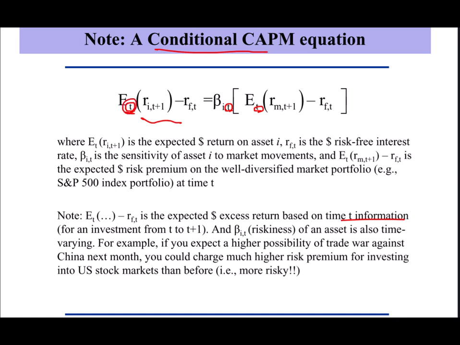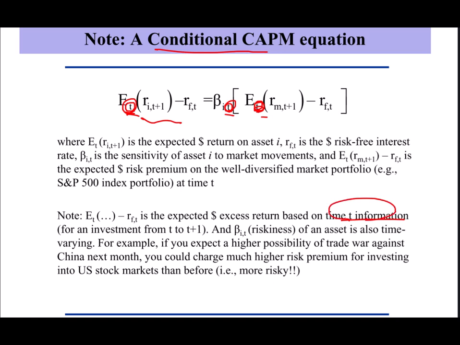So beta will be a function of time. Different time, you have different information, you compute different beta. And your market excess return will be different because of the different information at time t, different forecasting model. We could think about the CAPM equation conditional on information set available to you. This is so-called conditional CAPM.